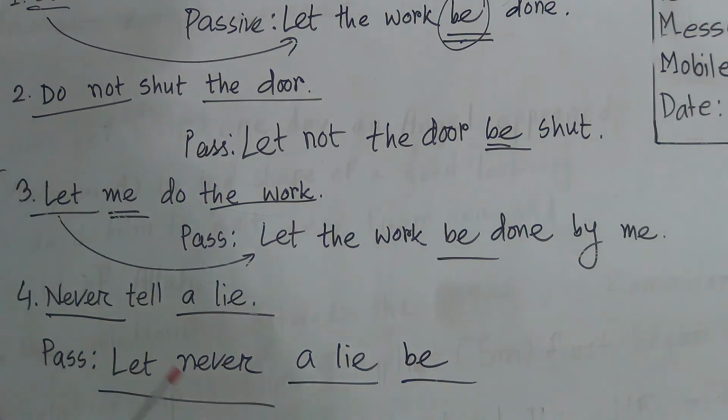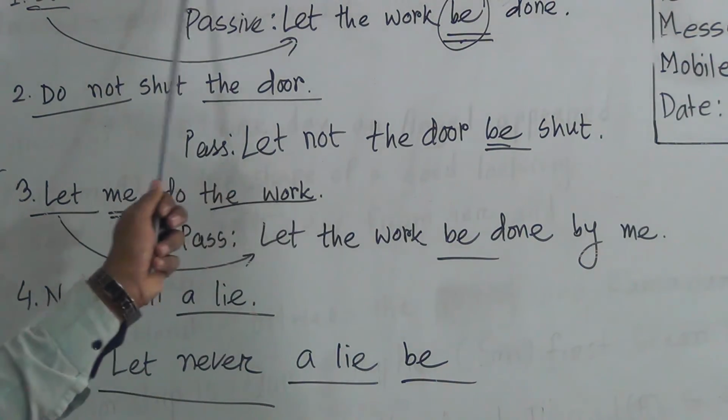And I told you that to convert any active sentence into passive form we need to write the past participle form of the main verb, and we can't write the past participle form of the main verb without writing the auxiliary verb before it. So we have to always use this be in imperative sentence.